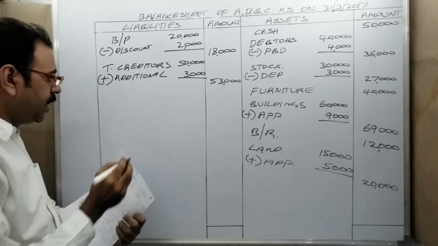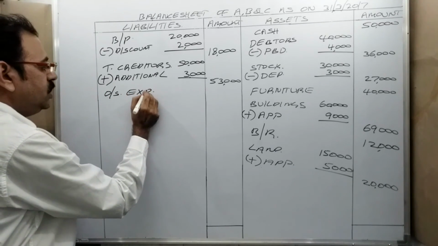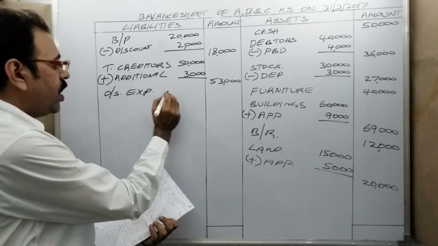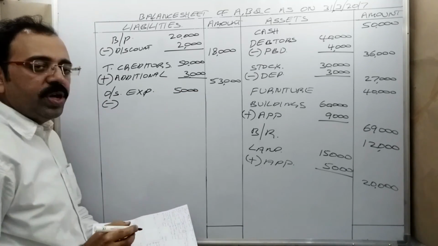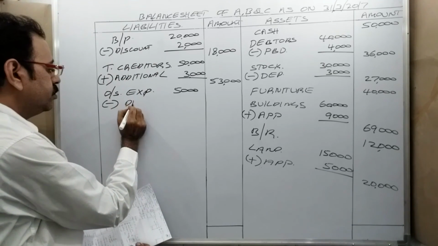Next, outstanding expenses. Since an adjustment is given, write down the amount in inner column, 5,000 rupees. And what is the adjustment? We need not pay 1,000 rupees. Again the same, discount.